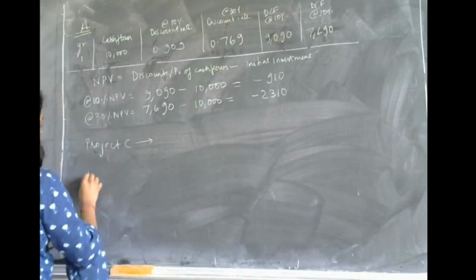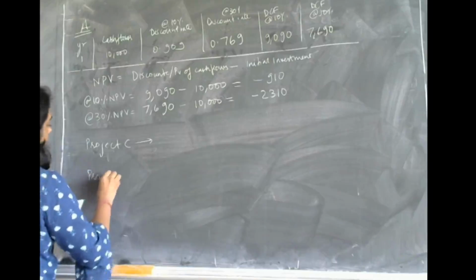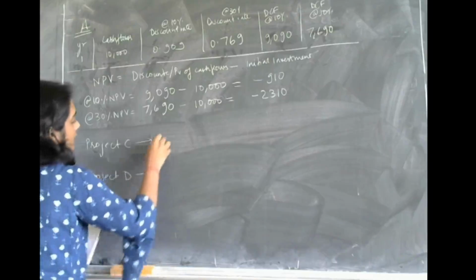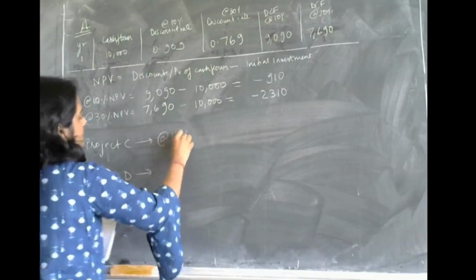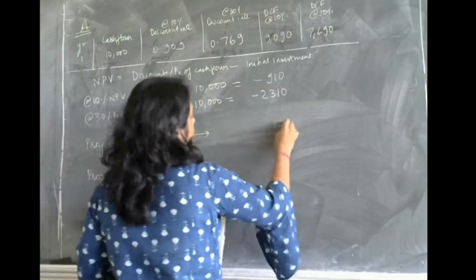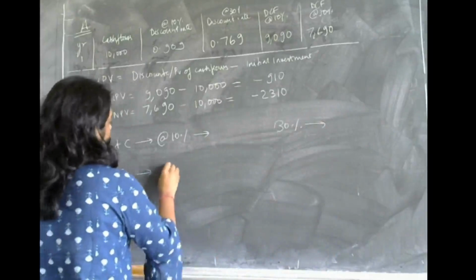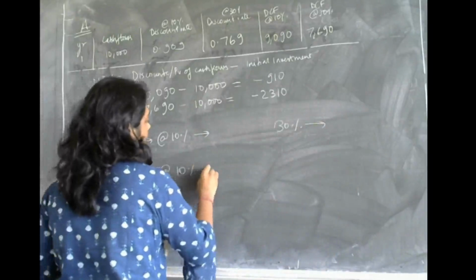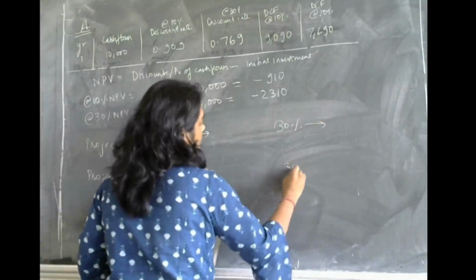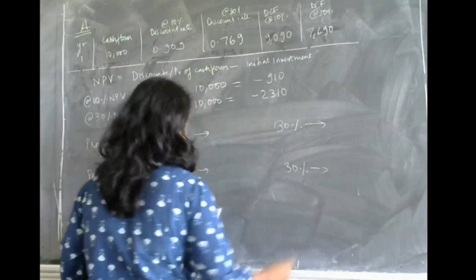I want you all to solve this. What will the answer be for 10%? For 30%? For project D, at 10% what will be the net present value? At 30% what will be the net present value?